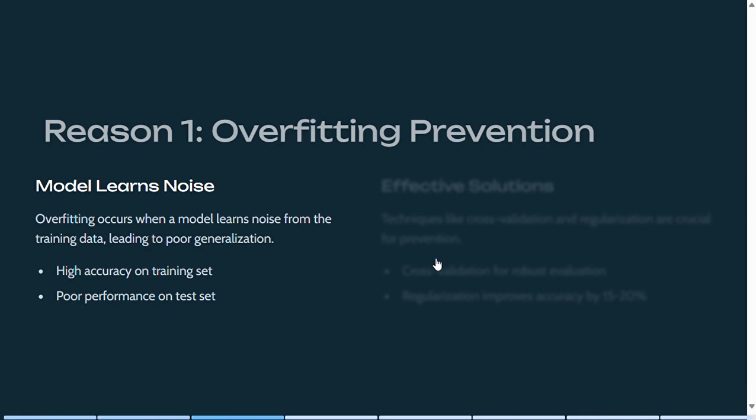Solutions to overfitting: first one is cross-validation, which divides the dataset into multiple subsets to validate the model's performance on unseen data. Regularization: techniques like L1, L2 regularization help by penalizing overly complex models, improving generalization. Fact: regularization can improve model accuracy by 15 to 20%.